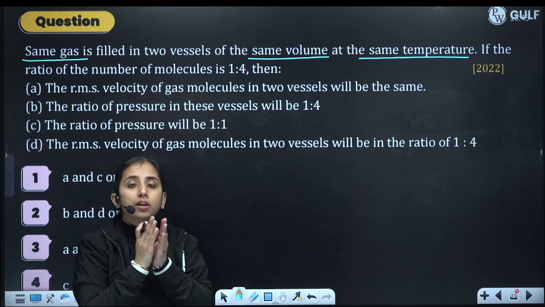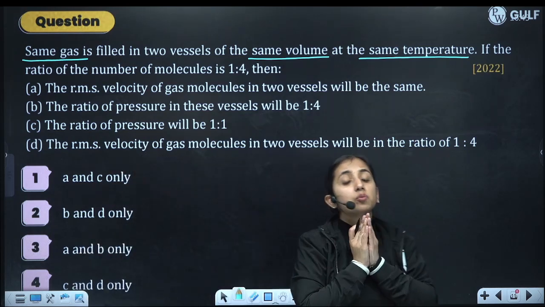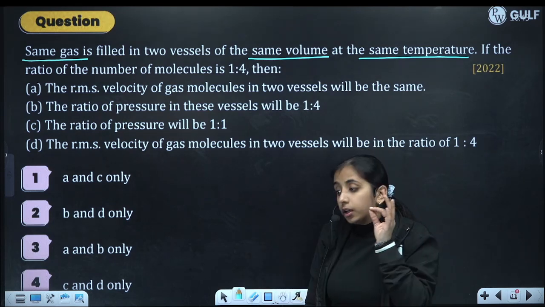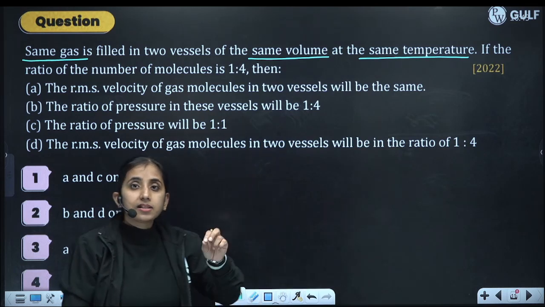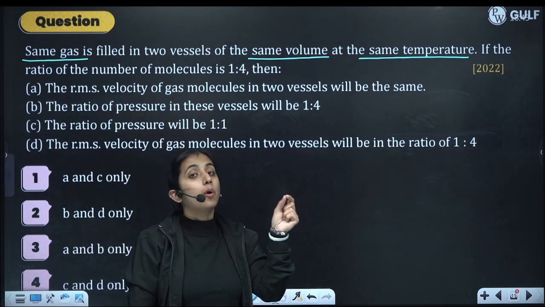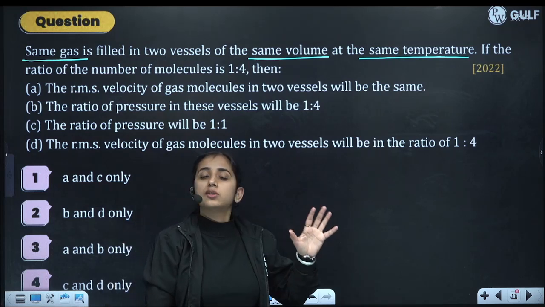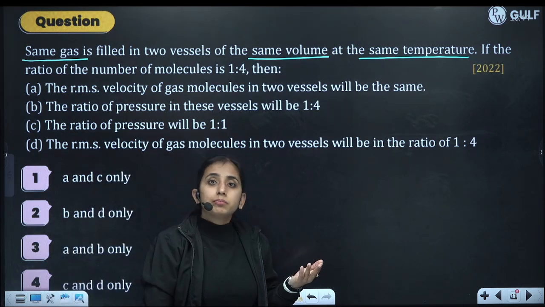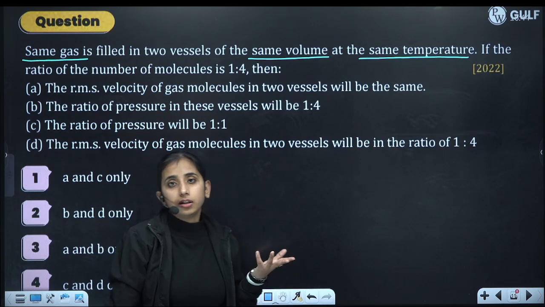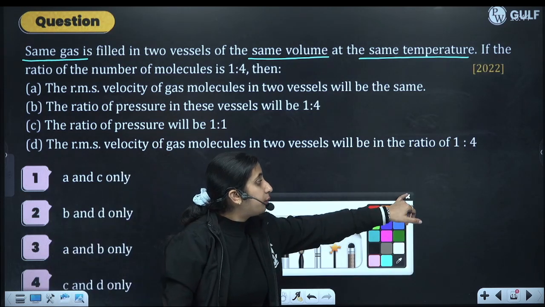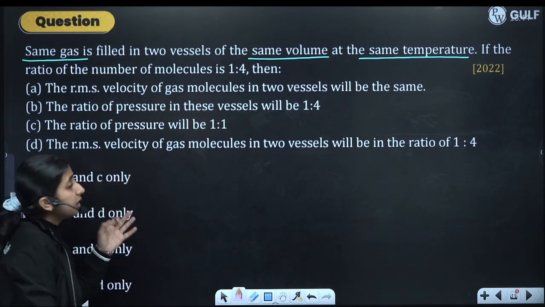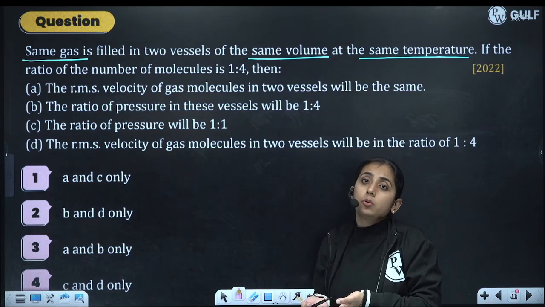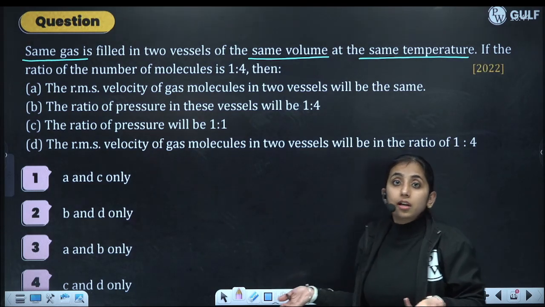In questions of thermodynamics and kinetic theory of gases, it is very essential for you to read the question correctly. If you read the statement step by step and see what is given as same, what is kept as constant, half of the question is solved there only. If you skip one thing, it can create a problem, you will solve the answer incorrectly. So you have to be careful and see what is given to you. We have seen the questions, these are very easy direct questions, nothing hard is present in these questions.